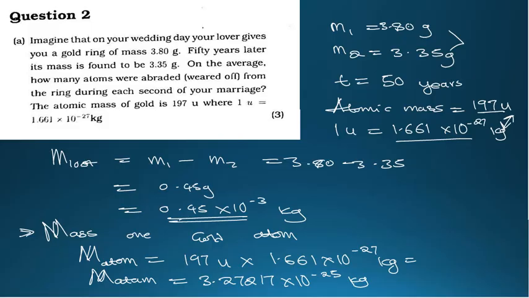Since we have the mass of a single atom, let's find the number of atoms which were lost. Just follow the same steps, guys.